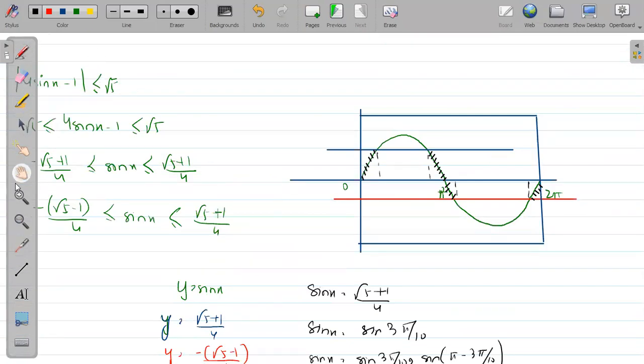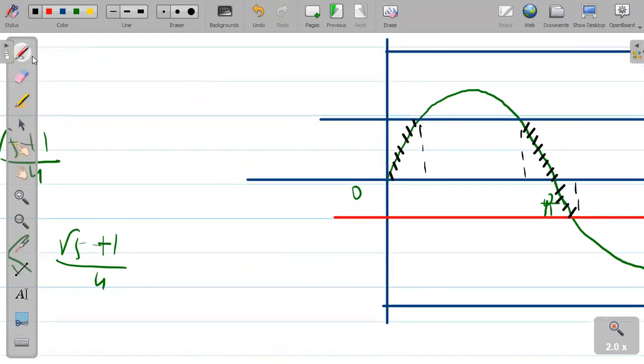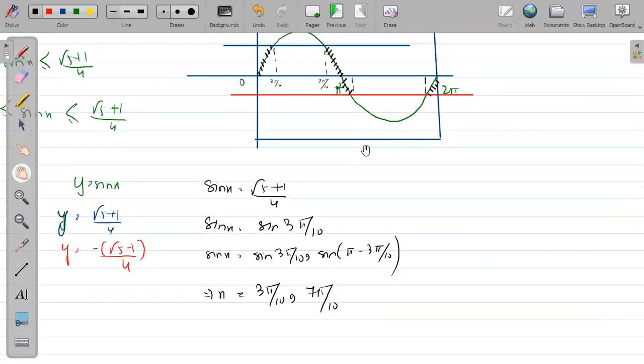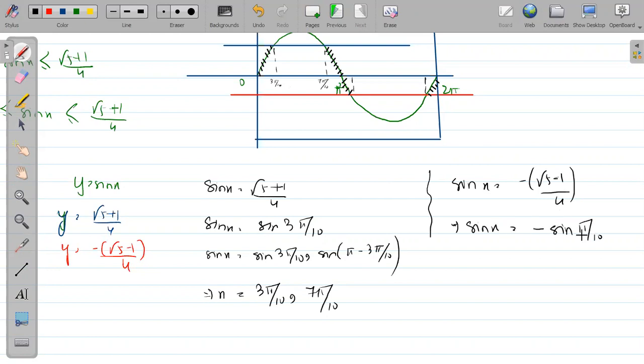So this point I am trying to write as 3 pi by 10, and this point is 7 pi by 10. देखो भाई समझ में आ रही है थोड़ा थोड़ा. 3 pi by 10, 7 pi by 10. Okay, fine, very good. What about this line? So sin x equal to minus of, we have to solve this part also. Sin x equal to minus of root 5 minus 1 by 4. Is it a standard value for 18 degree? I know. 18 degree याद आ रहा है भाई साहब? 18 degree था. So sine of 18 degree, which is pi by 10, I can write because pi is 180 degree.